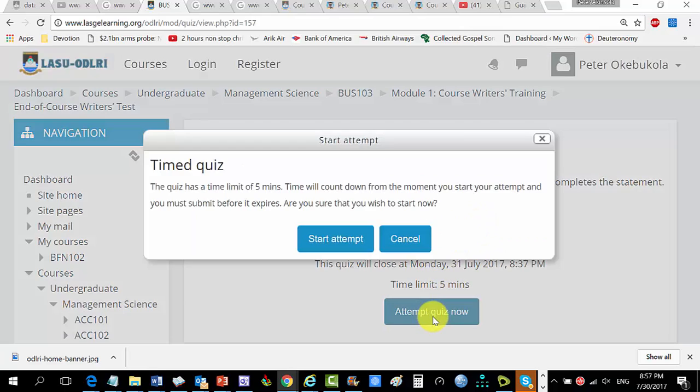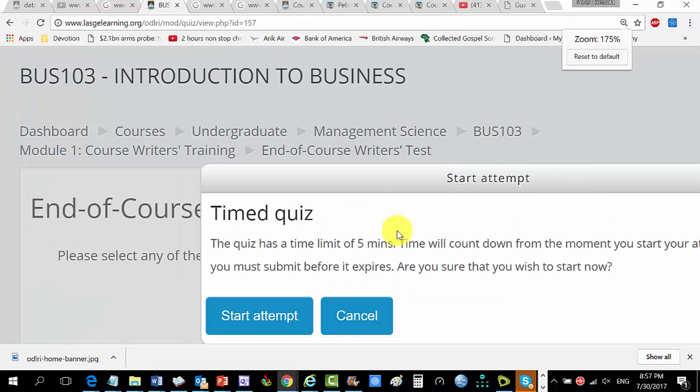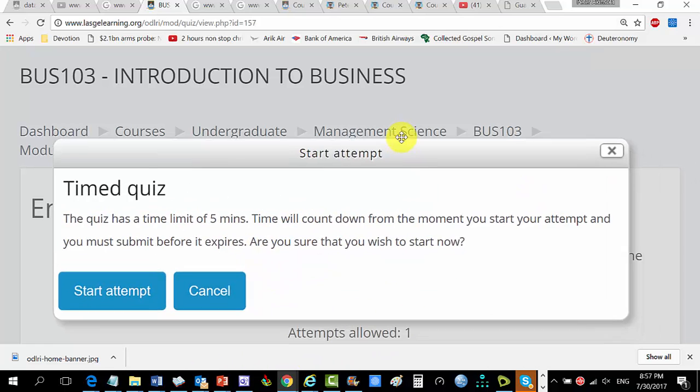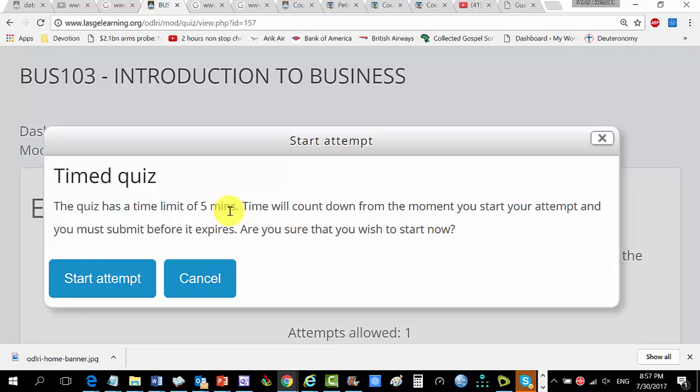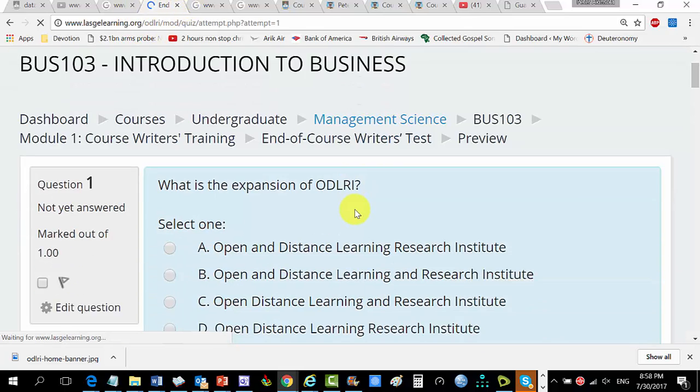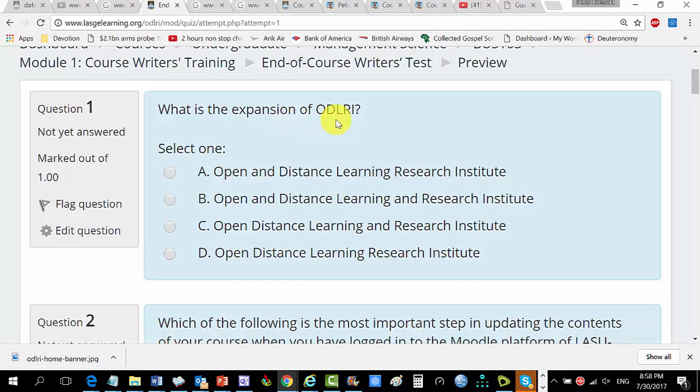Attempt quiz now. Let me make this bolder so I can see. This quiz has a time limit of 5 minutes. Time will count down from the moment you start your attempt, and you must submit before it expires. Are you sure that you wish to start now? Yes, sir. Start attempt. So it's coming up. Yeah, so here you go. What is the expansion of ODLRI? Select one. You can see this is what he has put, question 1. That's the one I was telling you as the label.